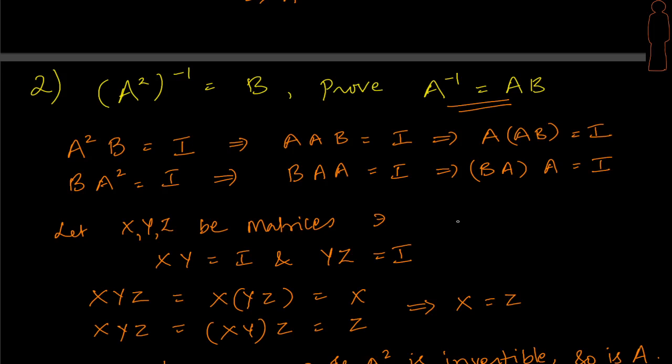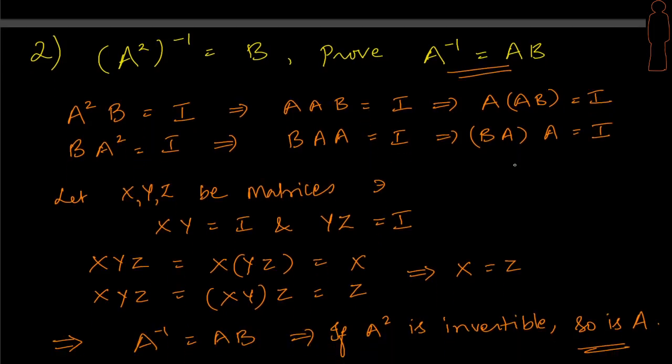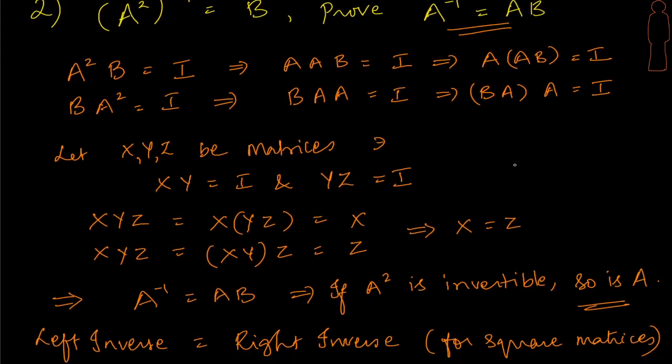That may not happen, and it tends to happen with respect to square matrices, right? We have been discussing inverses only for square matrices, and therefore for square matrices, here is something that we can take away. It happens that the left inverse and right inverse are going to be the same, but it may not be the same when we go for some kind of rectangular matrices. But there are other beautiful things to pick up from here.